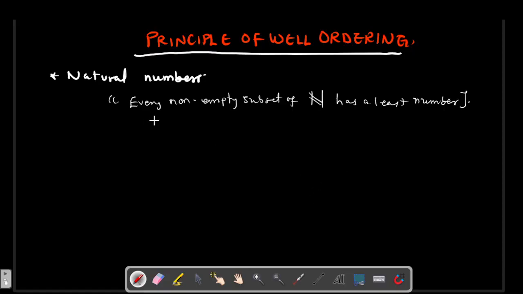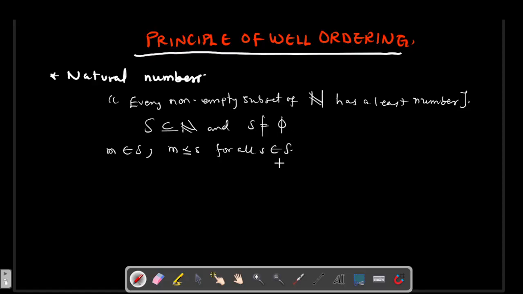Mathematically, I can say that S, which is a subset of N, and where S is not an empty set, then there exists a number M, which is also a member of the set S, such that M is less than or equal to s, for all s which are members of S. Beautifully. So the principle of well ordering is saying that for every non-empty subset of N, it has